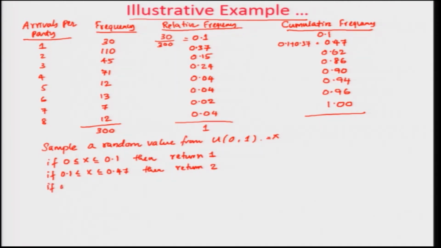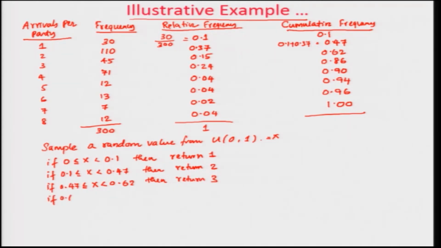If 0.47 less than x, let us call it less than, because you do not want values in both cases. If 0.47 less than or equal to x less than 0.62, then return 3.